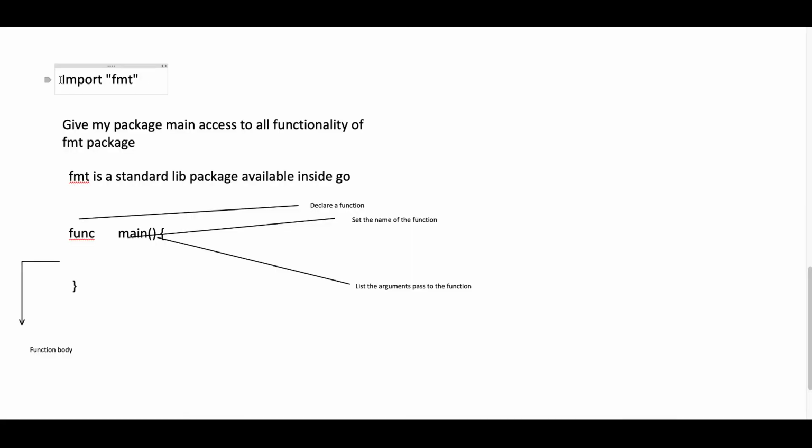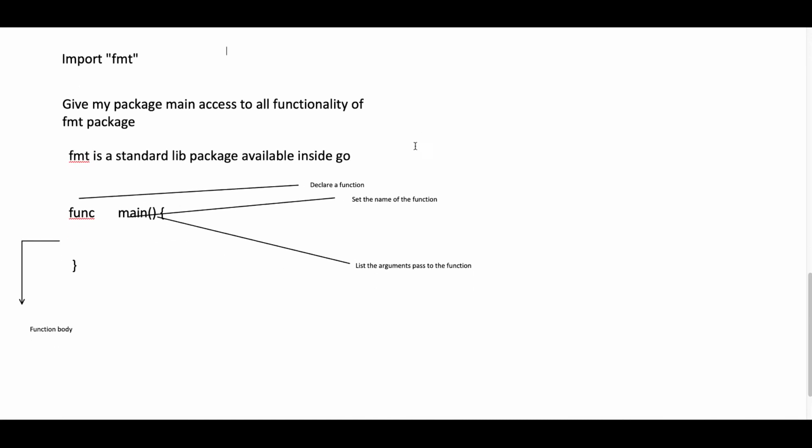So guys, the next line we wrote is import fmt. Here fmt is a package, so I am telling Go to give my package main access to all the functionality of the fmt package. So the meaning of import is that it brings all the functionality of a specific package into my package. Here fmt is a standard library package which is available inside Go. These things I will discuss in the next class. So this is all about package.